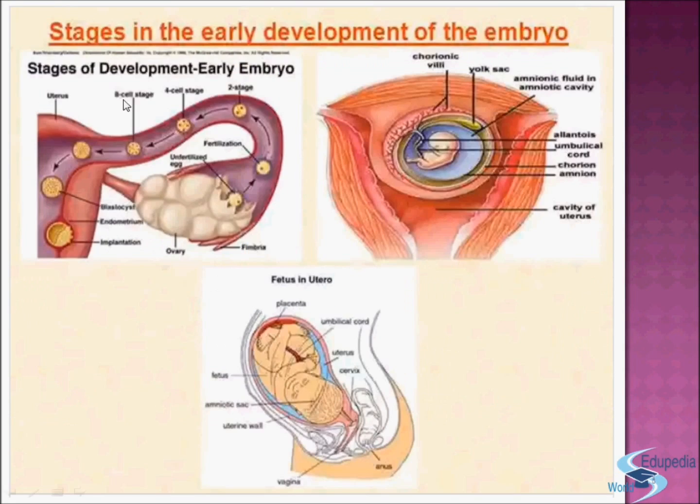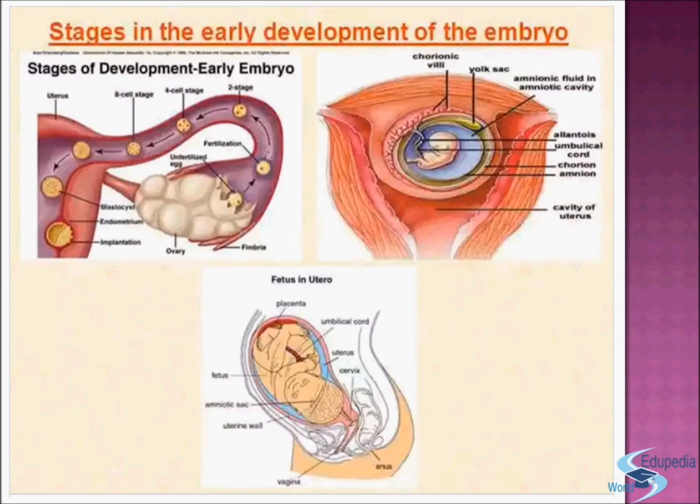Allantois, this one, then this one is the umbilical cord, this is the chorion, this is the amnion, and these layers help to protect the body of the baby.